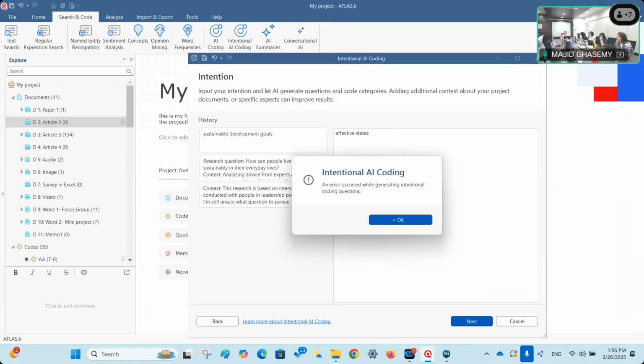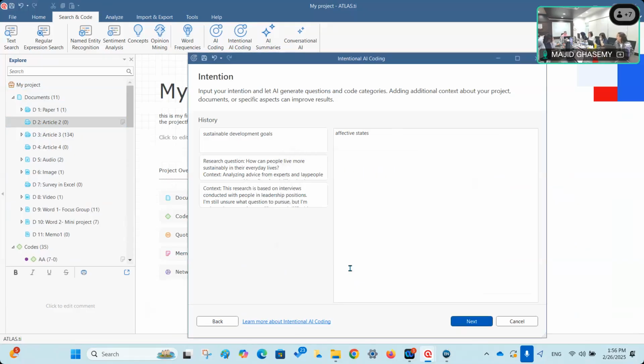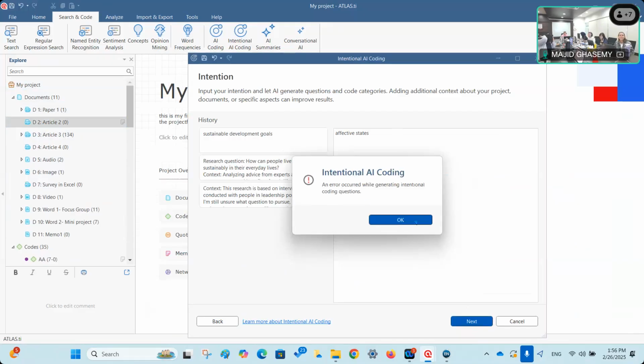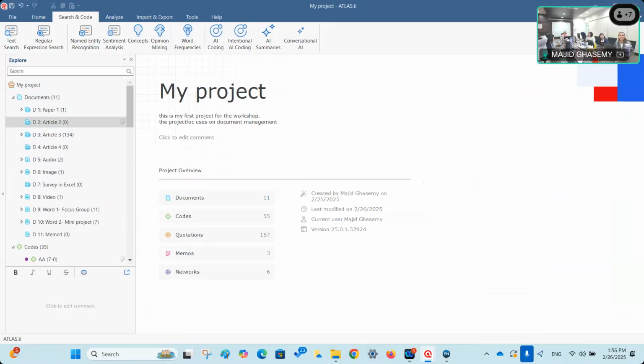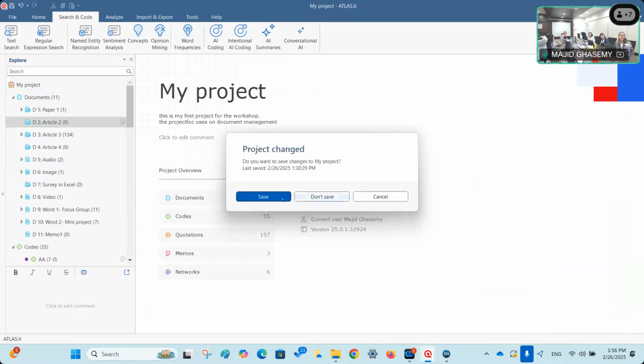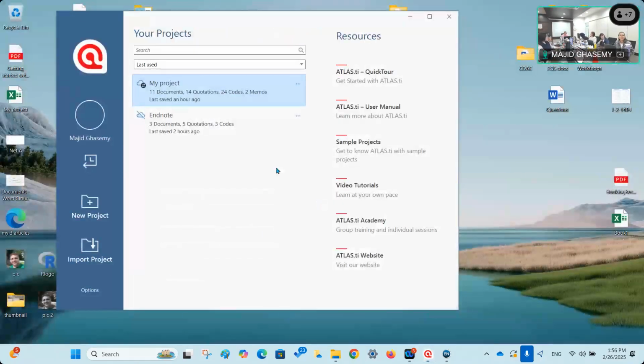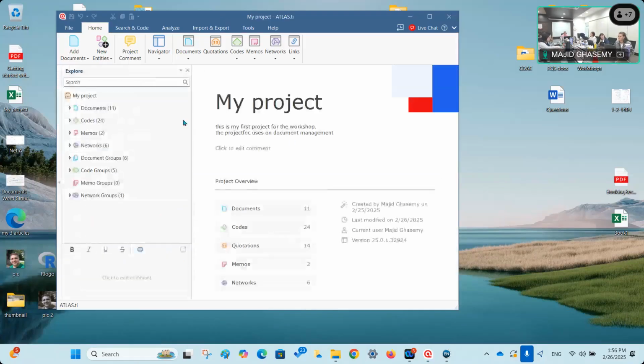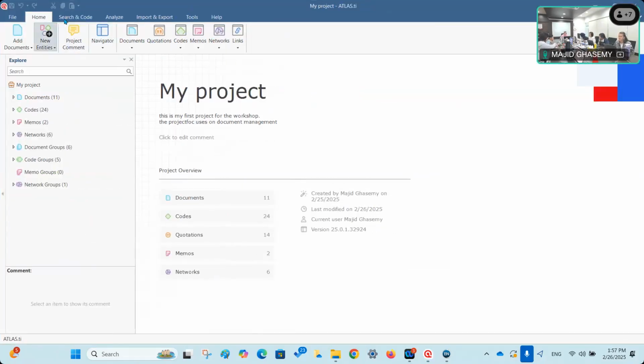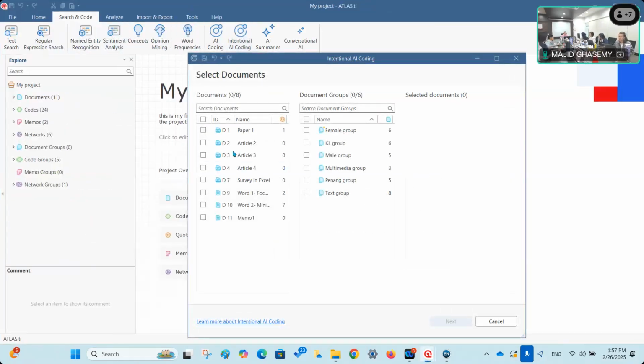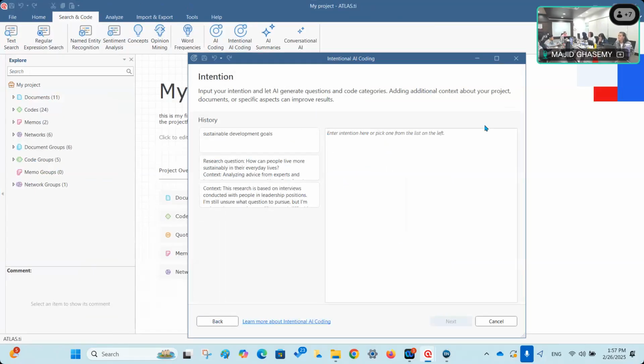But for me, I think AI doesn't like me. All right, so why? Let me close the project and open it again. I don't save this. But I was told that the AI request is too large. Maybe part of the AI reference is too large.